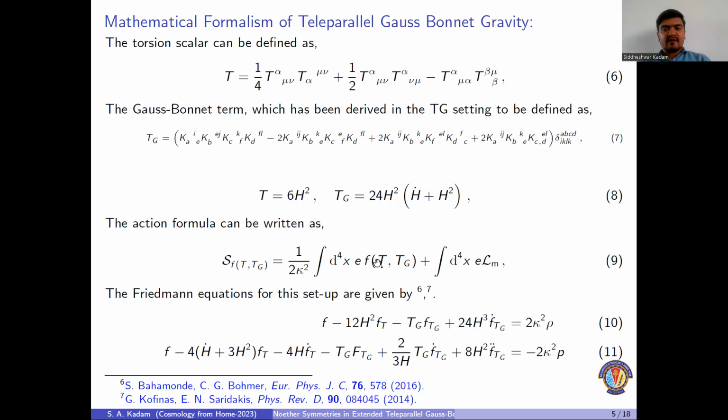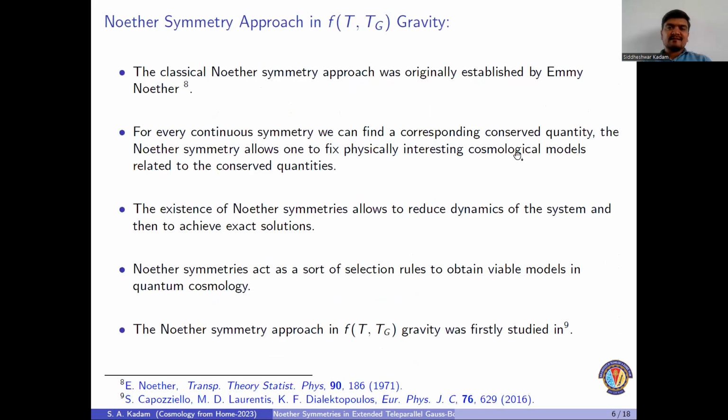Here, the action for f(T,TG) gravity is described in equation number 9. To obtain the field equations, we have to vary this action with respect to the tetrad, and one can obtain the field equations for energy density and pressure, which are described in equations number 10 and 11. Let us start discussing the Noether symmetry approach.